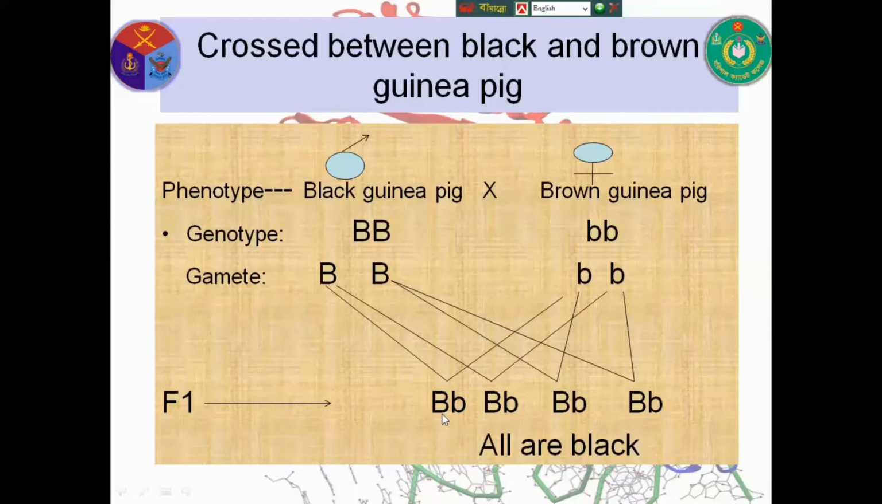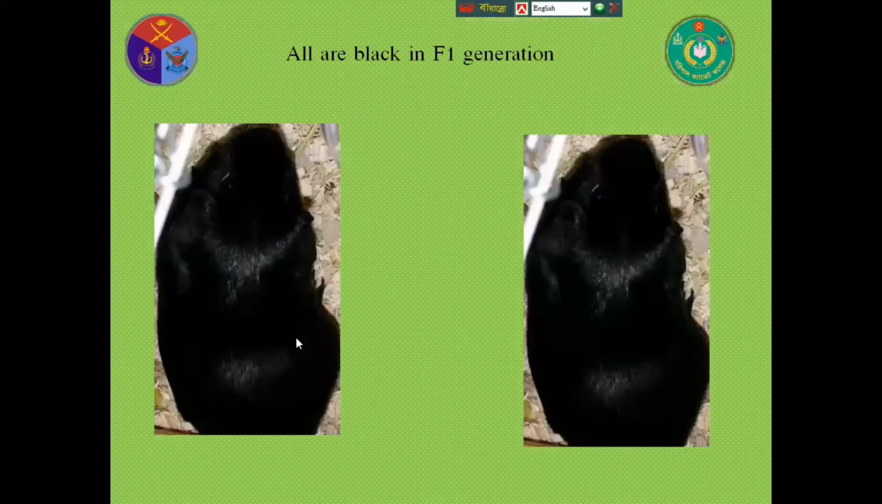All are double, capital B and small b. So B is the dominant character, and B is responsible for black color, so all are black. Now you can cross the F1 generation. It is called F1 generation. Then you have to find out the second generation. So all are black. You can see this picture.